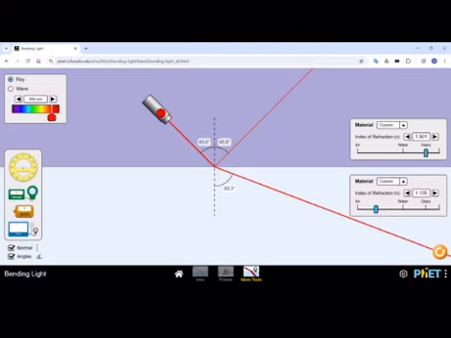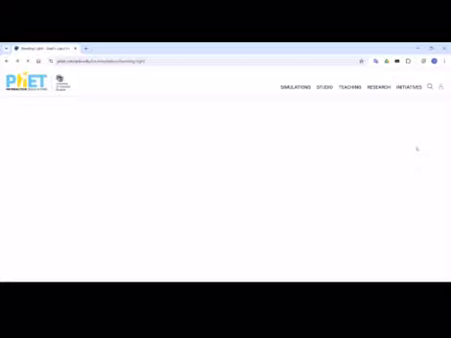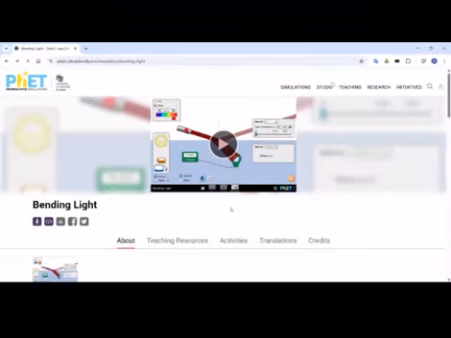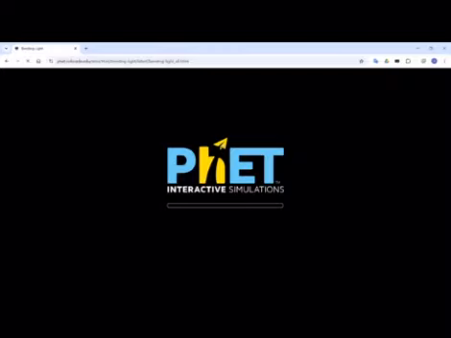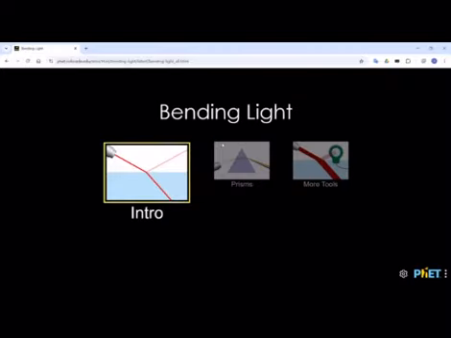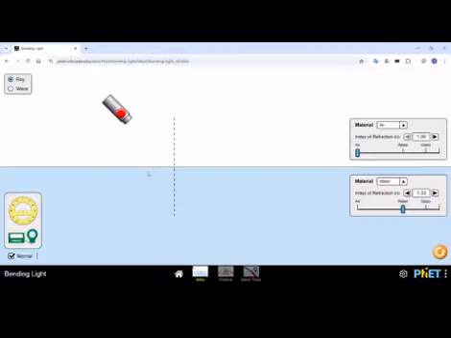If I take this to the water now, from the rarer media, air, to the denser media, water, it bends towards the normal.